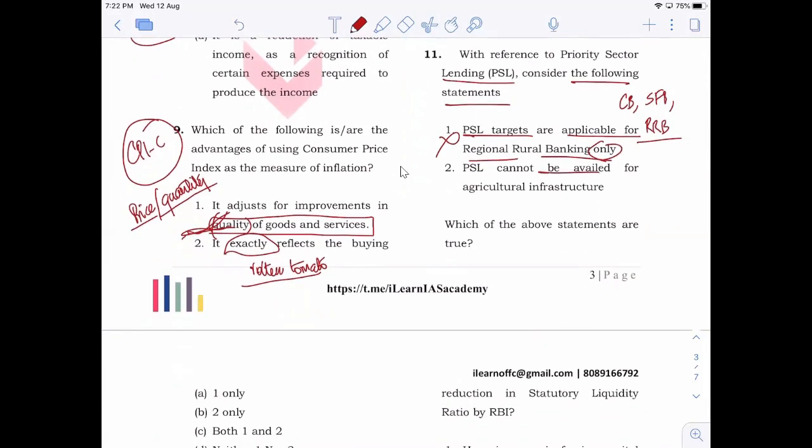PSL cannot be availed for agricultural infrastructure. Is it right? No, it is wrong, because we have the sub target. The target of PSL for the commercial banks is 40%, and out of that 40%, 18% is for agriculture, and it includes agricultural infrastructure also.